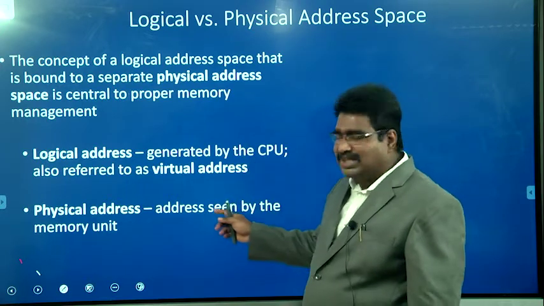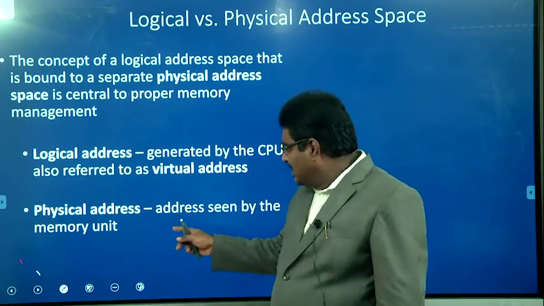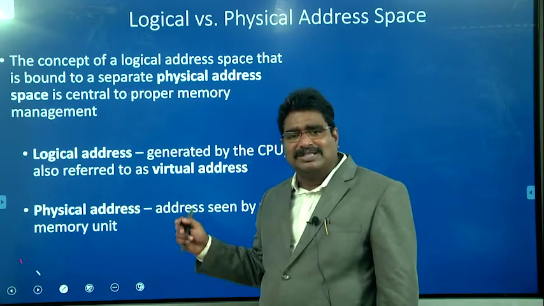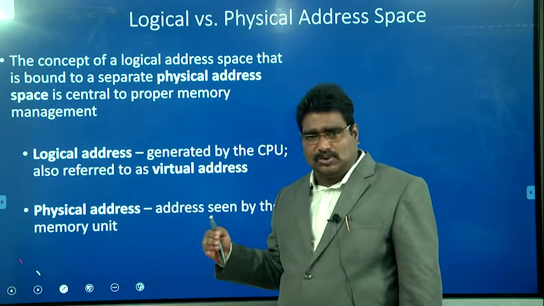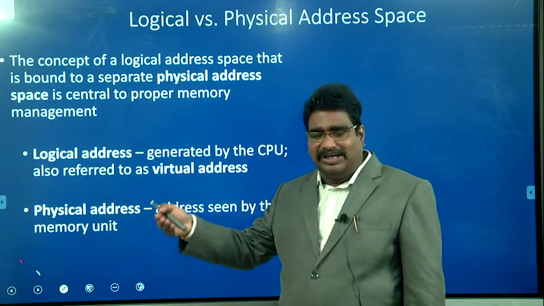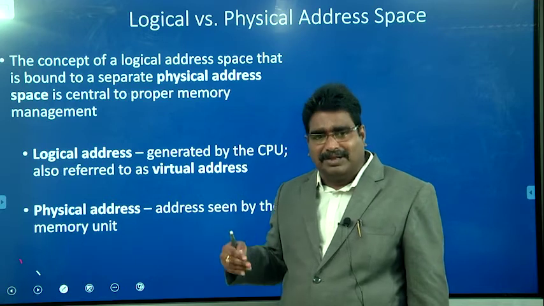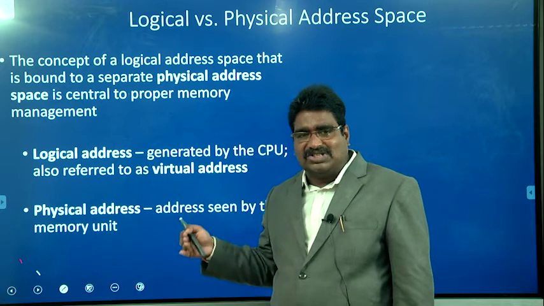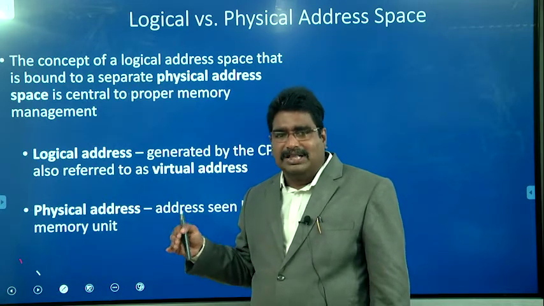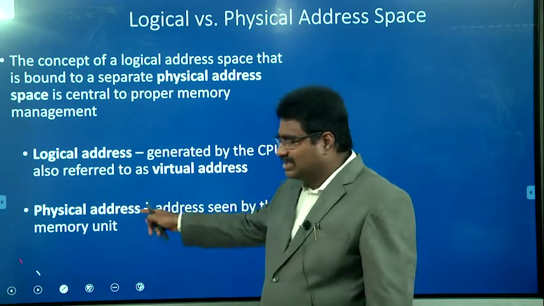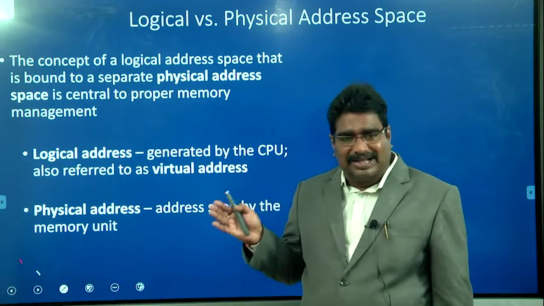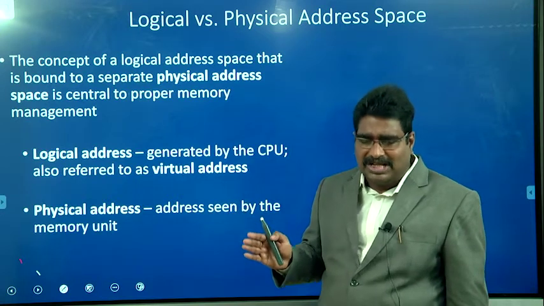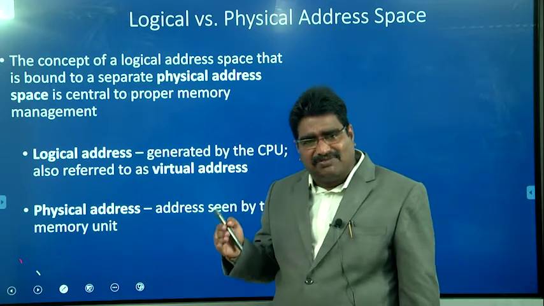The next one is the physical address. The name itself indicates that it is the address seen by the memory unit. Why the memory unit? Because the memory unit handles storing data in the memory and retrieving data or instructions from the memory. For that reason, where the instructions and data are actually available in the primary memory is called the physical address. I hope you clearly understand that the logical address is the address generated by the processor, and it is also called the virtual address.